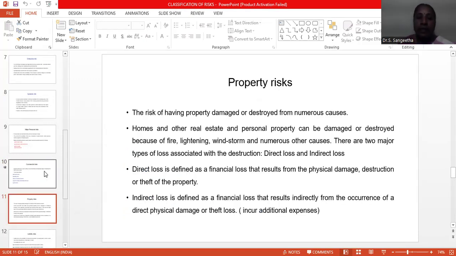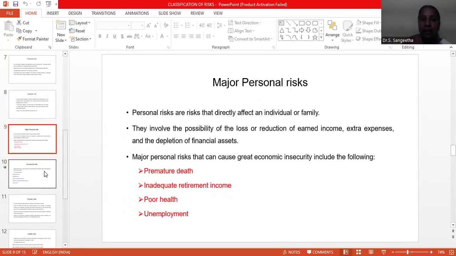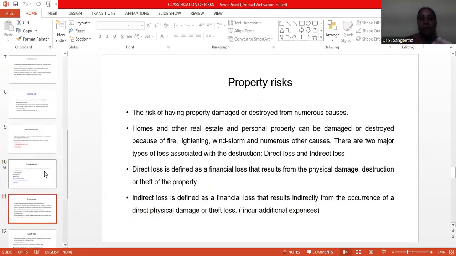Property risk is having property damaged or destroyed from numerous causes. It may be a home or other real estate and personal property. It can be damaged by lightning, fire, windstorm, and numerous other causes. There are two major types of losses associated with the destruction: direct loss and indirect loss.